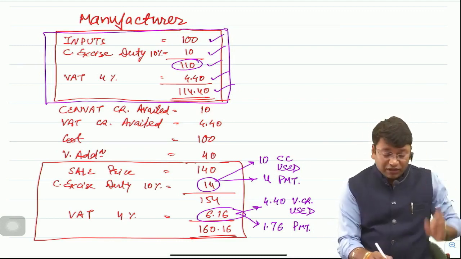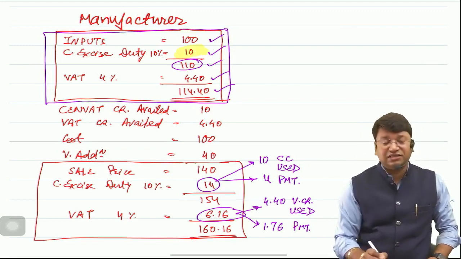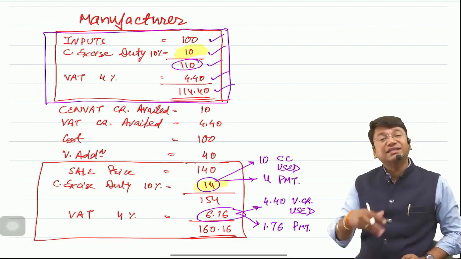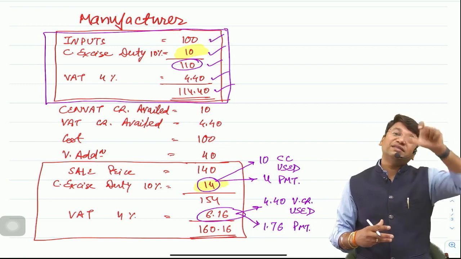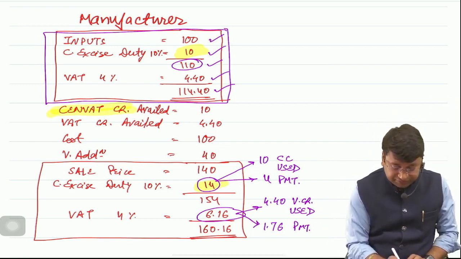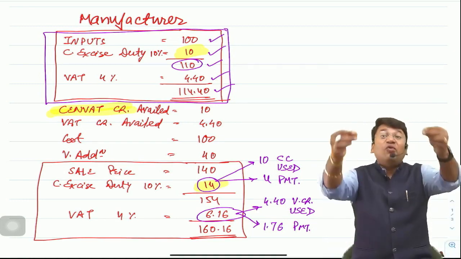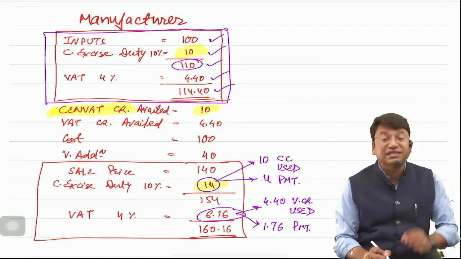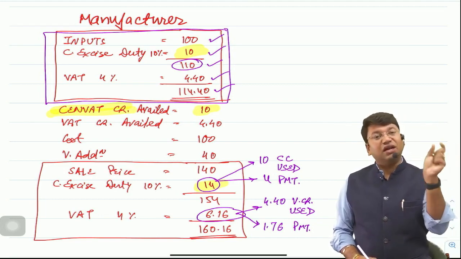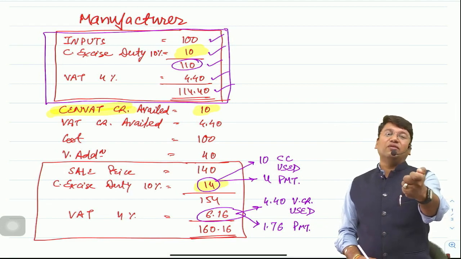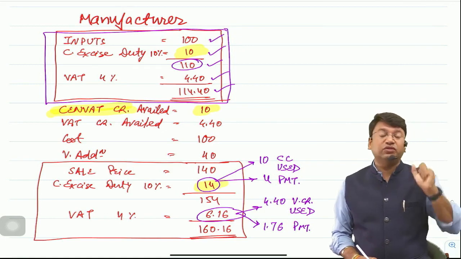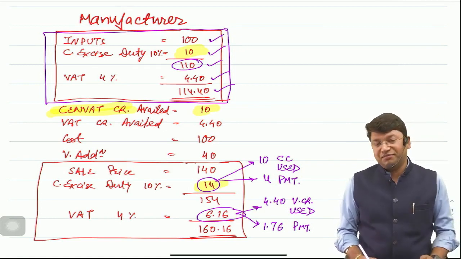Since he has already paid excise duty on his purchases, and on his sale again excise will be charged, whatever excise duty was paid on the purchase of goods was allowed as CENVAT credit. CENVAT means Central Value Added Tax. So he availed the CENVAT credit of rupees 10, which was the excise duty charged by the supplier manufacturer.